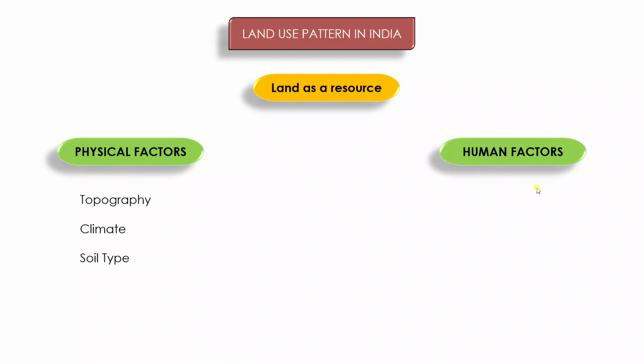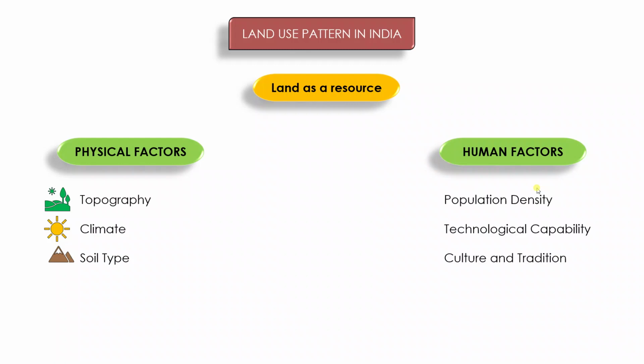So let's see what physical factors there are that help anyone decide how to use the land. Okay. So the first one is topography. That means whether the land is a plain area or a mountainous area or somewhat like a plateau area, right? Accordingly they decide how to use it. Next is climate. What kind of climate is there? Okay, is it suitable to grow a certain type of crop? So that's how climate also decides the land use pattern.